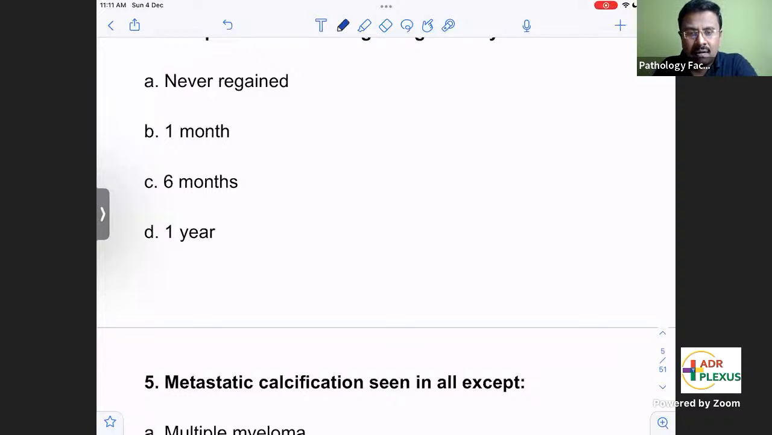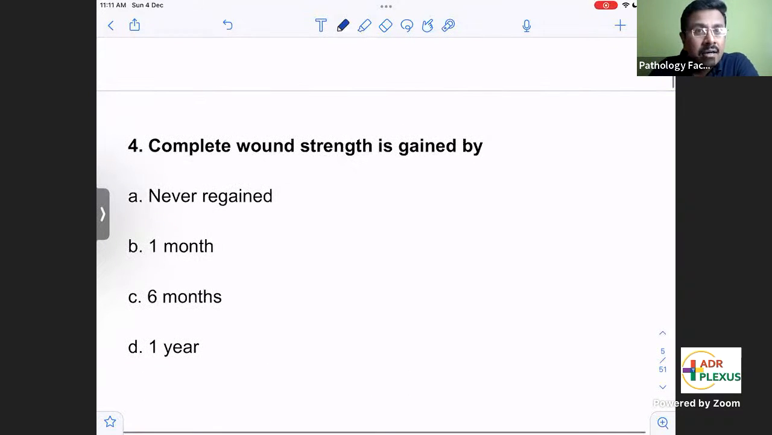Wound healing can occur by two mechanisms, either by wound healing by primary intention or wound healing by secondary intention. So in a surgery where you follow all the aseptic precautions, and there is a clean surgical wound, this kind of wound heals by primary intention.